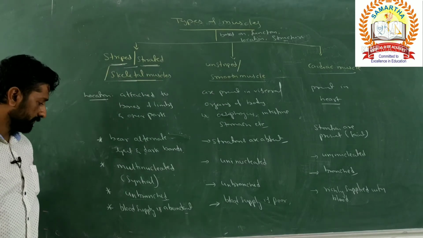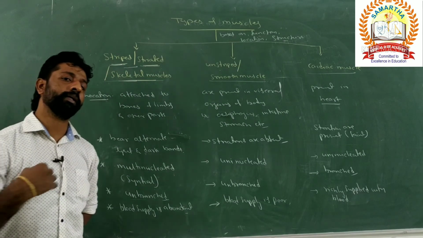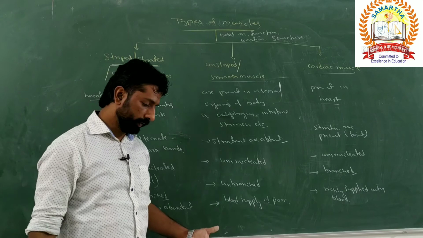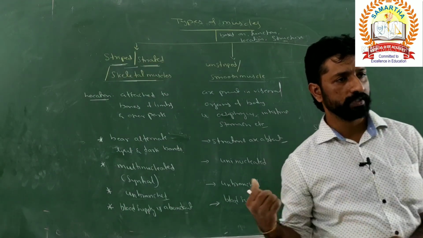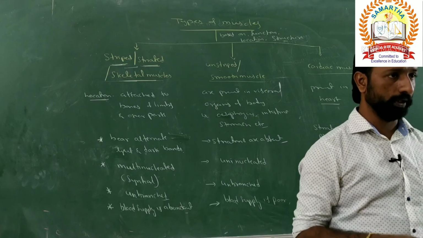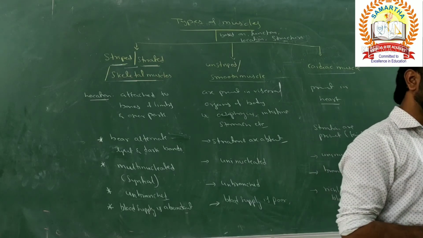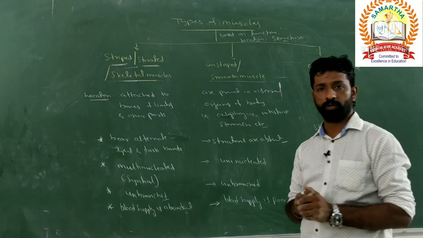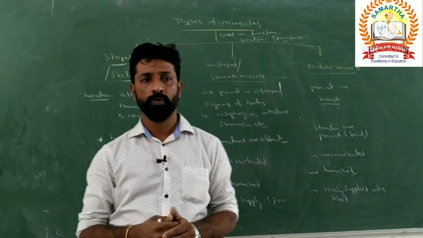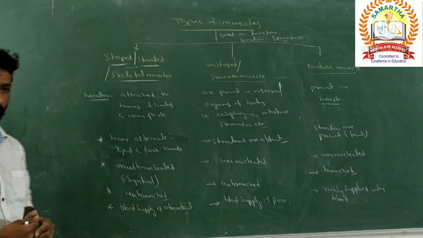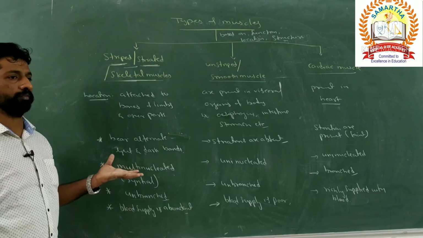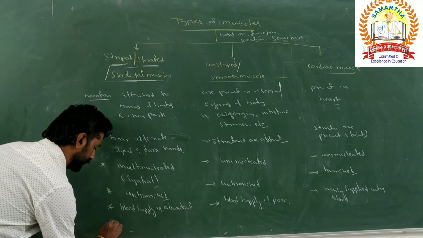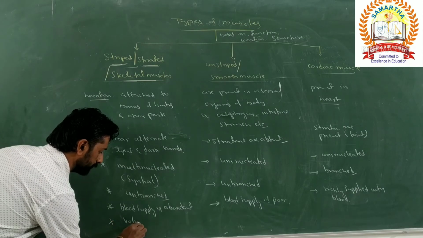With respect to their function, whether they are voluntary or involuntary. What do you mean by voluntary? If the functions of those muscles are under the control of our willpower, then they are called voluntary. If it is not under the control of our willpower, then they are called involuntary, right? So what about the contraction or relaxation of the skeletal muscles, whether voluntary or involuntary?